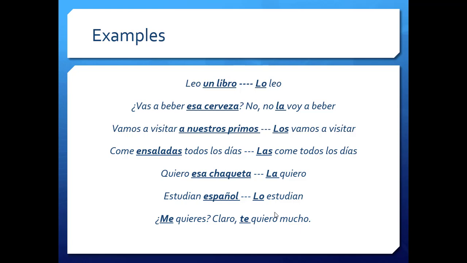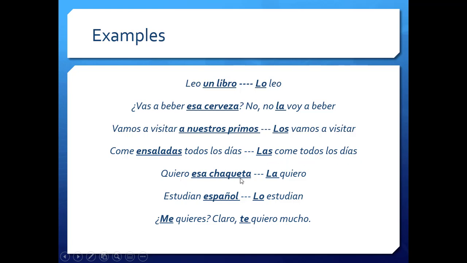So, "leo un libro. Lo leo." I read it. "¿Vas a beber esa cerveza?" "No, no la voy a beber." I'm not going to drink it. La cerveza. "¿Vamos a visitar a nuestros primos?" "Los vamos a visitar." We're going to visit them. "Come ensaladas todos los días." "Las come todos los días." He eats them every day.